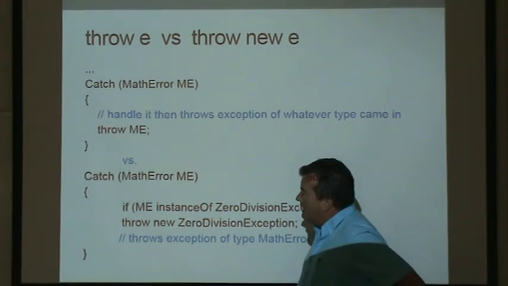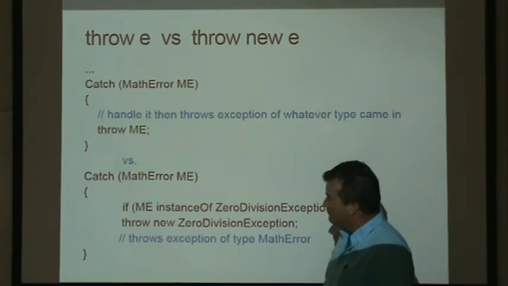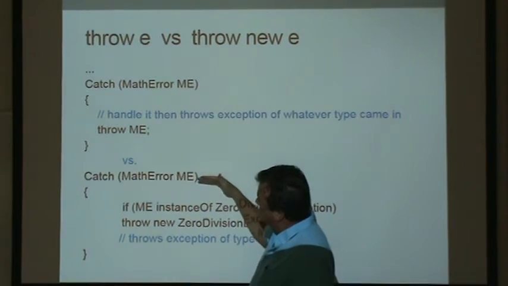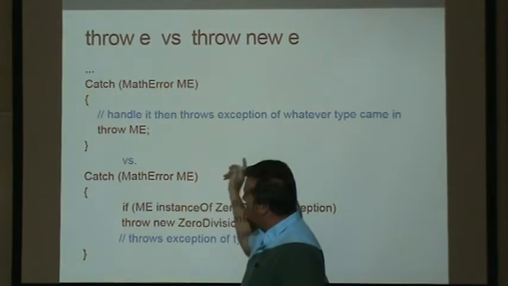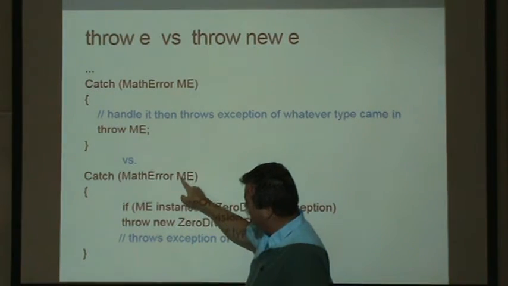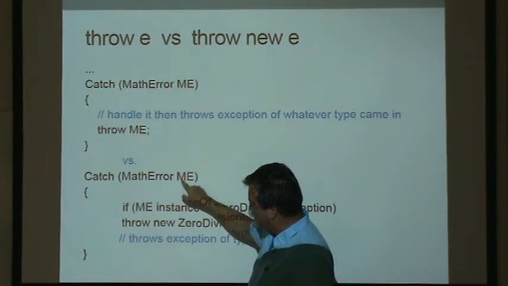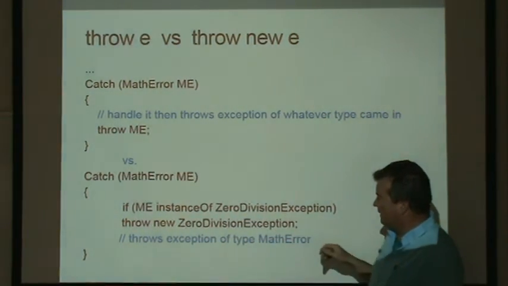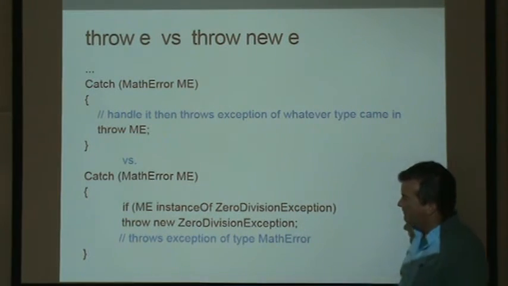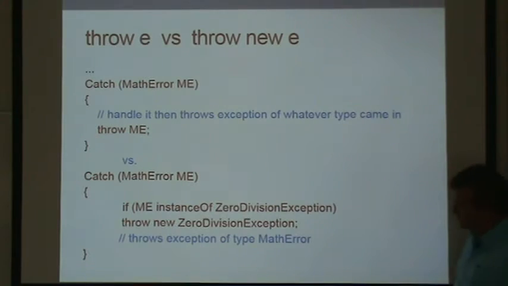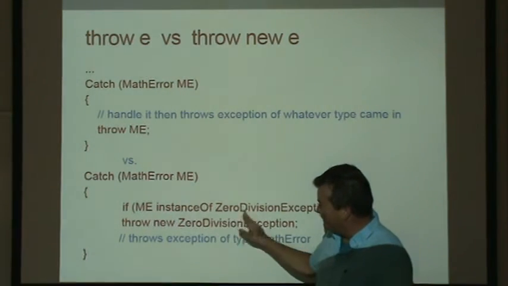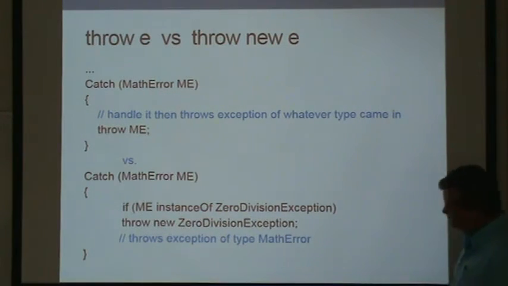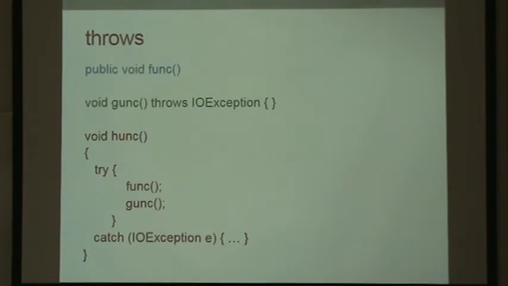We can also decide to create a new, different type of exception and throw that at the exception stack. So, for example, if we're running some code and then we hit a math error, and this is the code that catches it, the math exception object is ME. We catch that and then we say if ME is a divide by 0 exception, then we'll throw a divide by 0 exception. So again, this really doesn't do anything different. It's saying if it's a divide by 0, I'm going to create a new divide by 0 and throw that one. Okay.